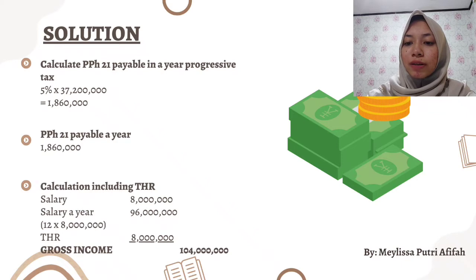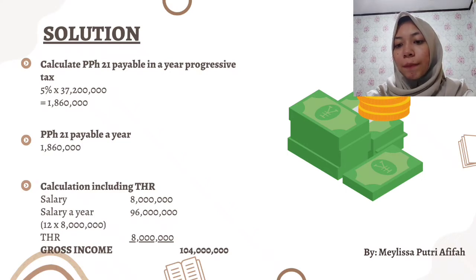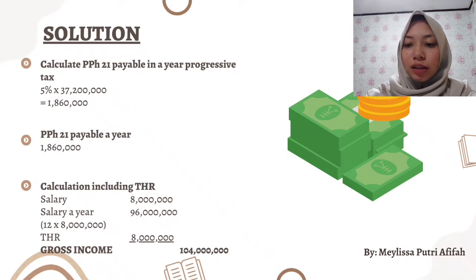Next, we calculate the PPH 21 payable in a year, progressive tax. So it is 5% multiplied by 37,200,000 rupiah. So we got 1,860,000 rupiah. Why 5%? Because Meme's net income per year is under 60 million rupiah. So our PPH 21 payable a year is 1,860,000 rupiah.